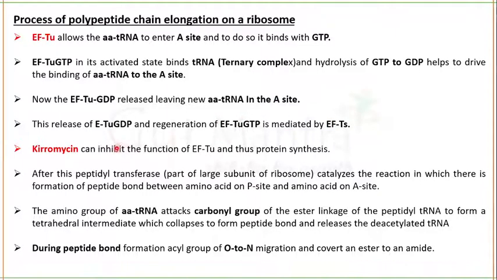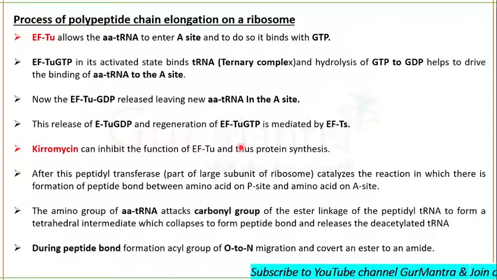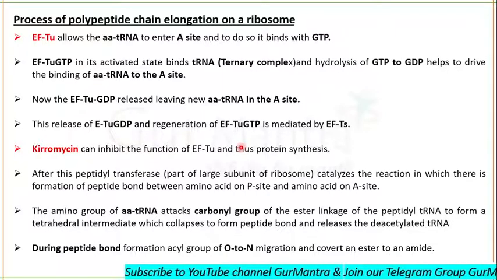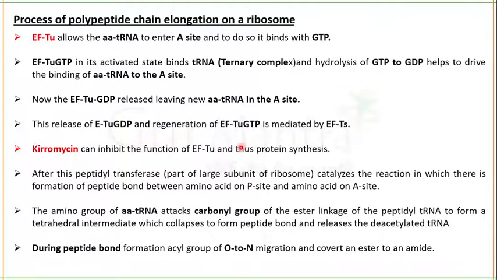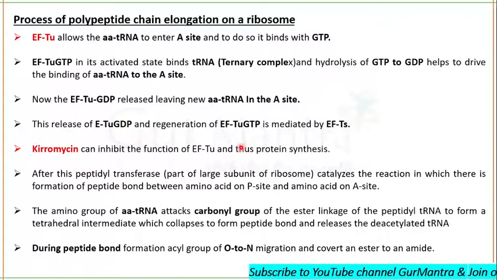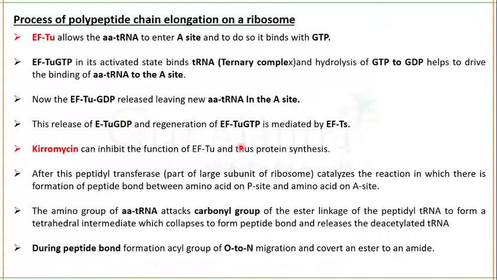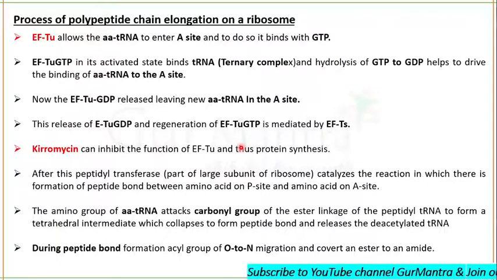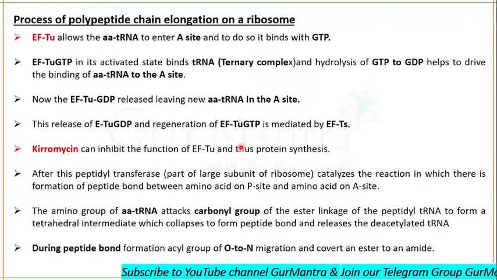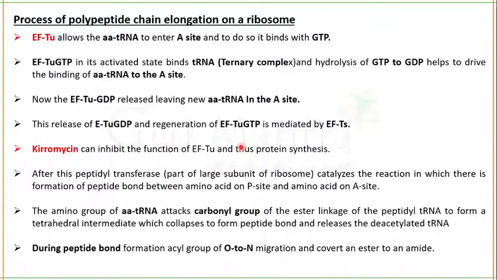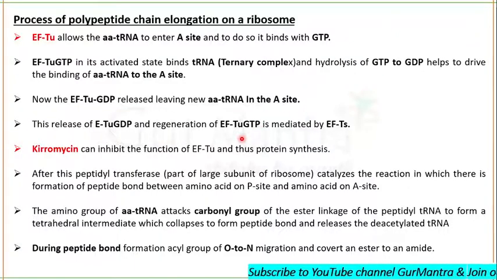But tyrosine, it can inhibit the function of elongation factor Tu. If elongation factor Tu's function is inhibited, it no longer will be able to select an appropriate aminoacylated tRNA and to bind with it and to bring it to the A site. So if there is no binding of aminoacylated or charged tRNA to the A site, there will be no protein synthesis anymore.